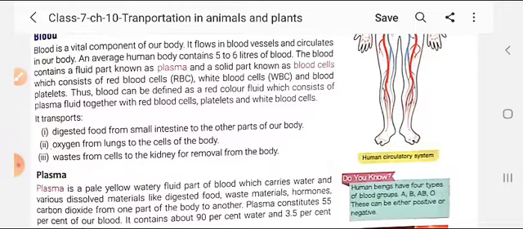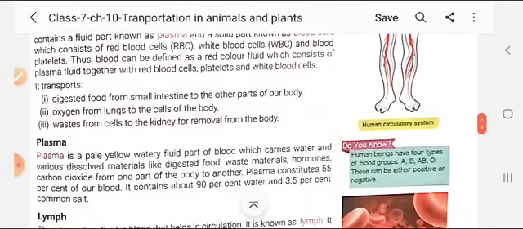So these are the three different types of blood cells present in the blood, which are in solid form, and the plasma is the liquid present in the blood. So now, student, blood can be defined as a red colored fluid, which consists of plasma fluid together with the RBC, platelets, and WBC.